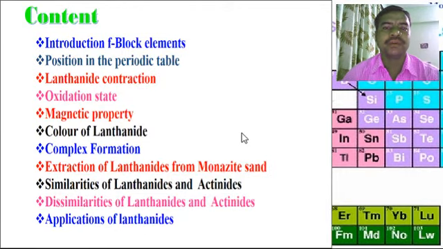The contents of today's lecture are: the introduction, f block elements, position in the periodic table, lanthanide contraction, oxidation state, magnetic property, color of the lanthanides, complex formation, extraction of lanthanides from monazite sand, similarities of the lanthanides and actinides, dissimilarities of the lanthanides and actinides, and lastly applications of the lanthanides.